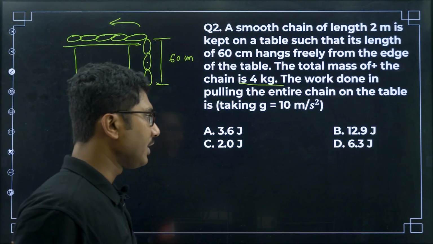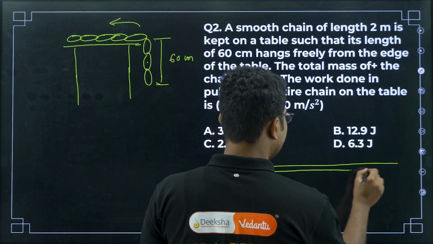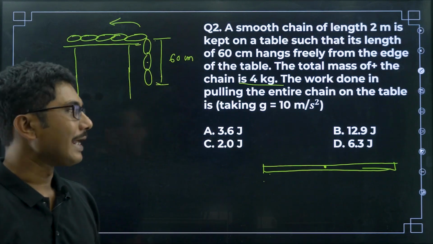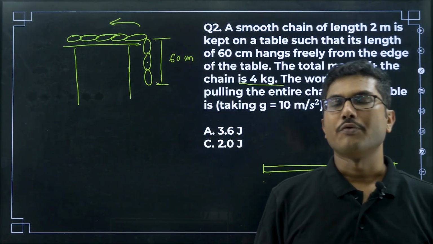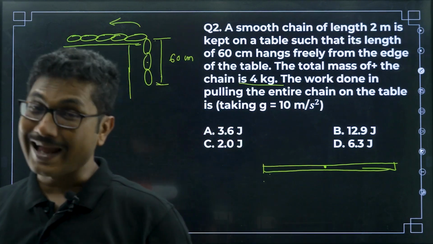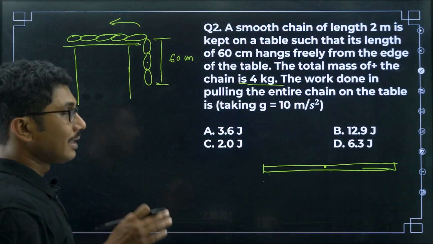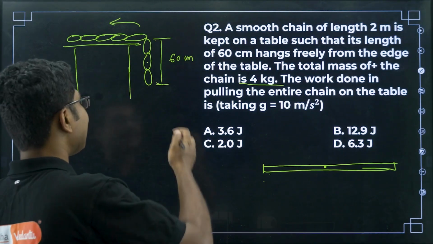For a uniform object, the center of mass can be considered located at the midpoint, right. That is the concept. For a cube, it will be the center of the cube. For a triangle, there are 2 different points, center of gravity and center of mass. They are a little complicated, but for normal regular objects, it is at the midpoint.